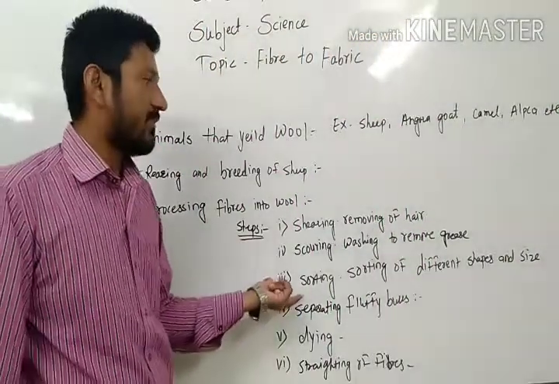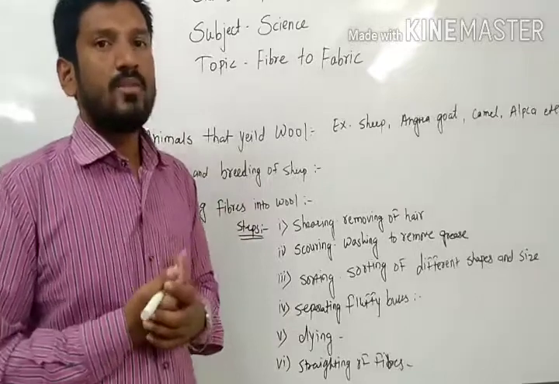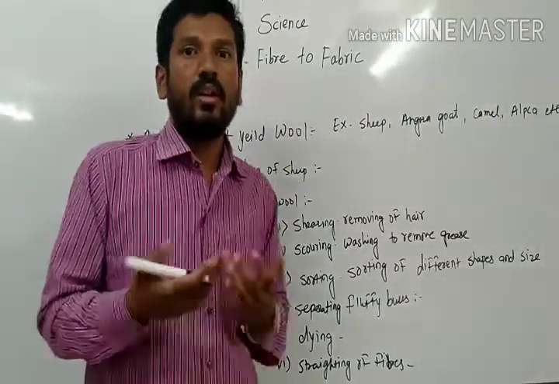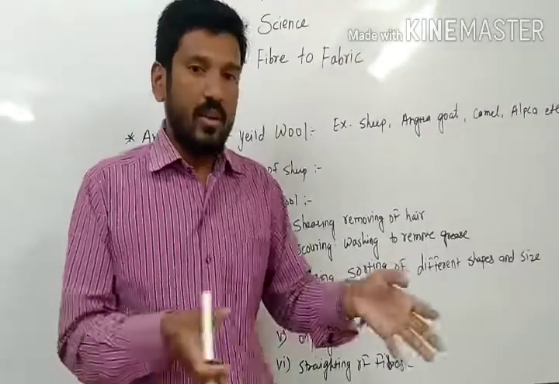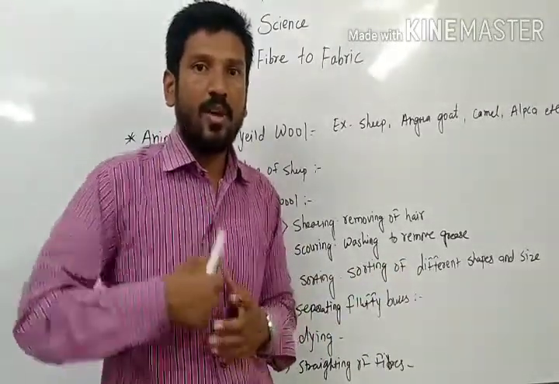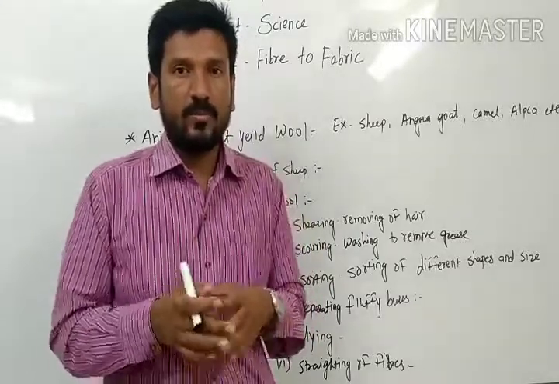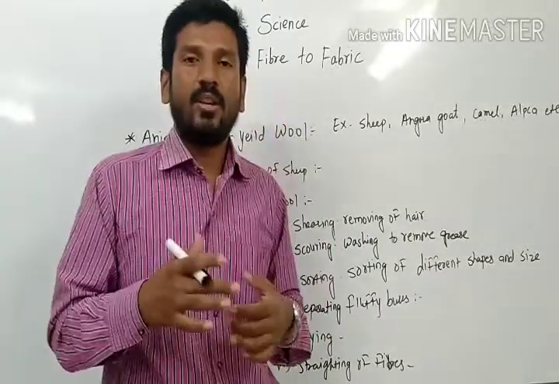Second is sorting. Sorting means what? Differentiating whatever things we want. Suppose whenever our father comes from the market, what does our mother do? She sorts out all the things and keeps them separately for different uses.